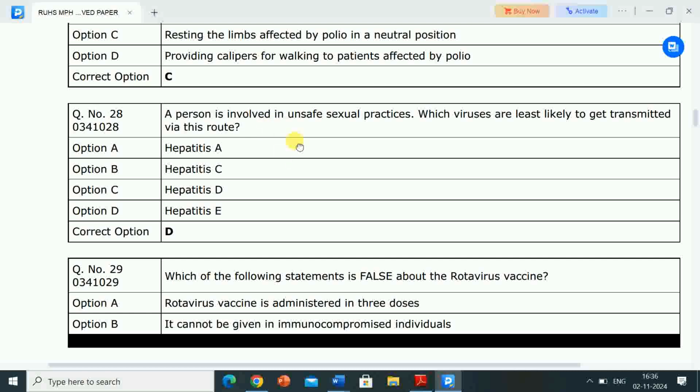A person is involved in unsafe sexual practices. So which virus are least likely to get transmitted via this route? Correct answer is hepatitis E. So if a person is involved in unsafe sexual practices, hepatitis E virus are least likely to get transmitted via this route.